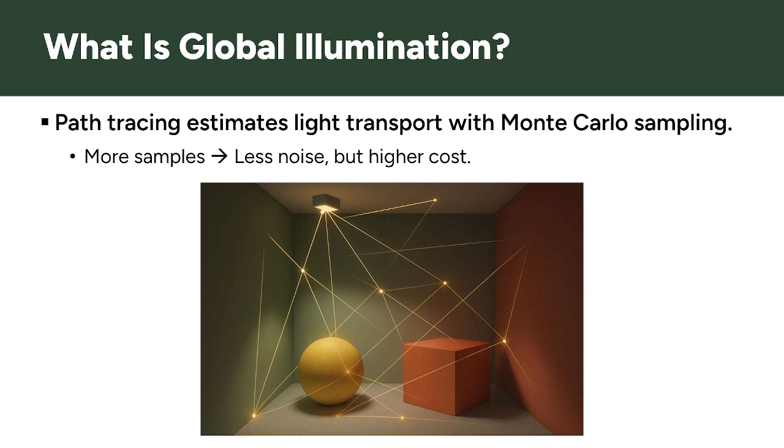We can reduce this noise by tracing more samples, but that also increases the rendering cost. So there is a clear trade-off. More samples give us a better estimate, but require more computation. And this computational cost motivates the problem addressed in this paper.